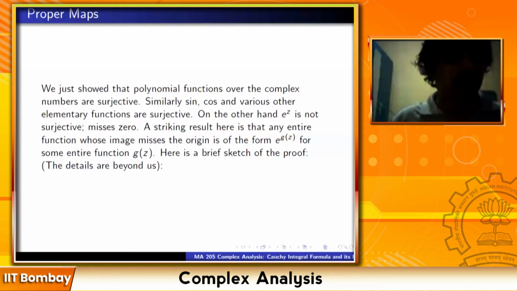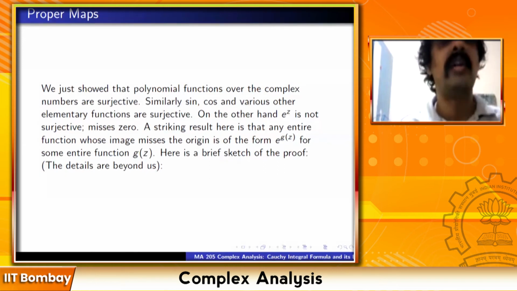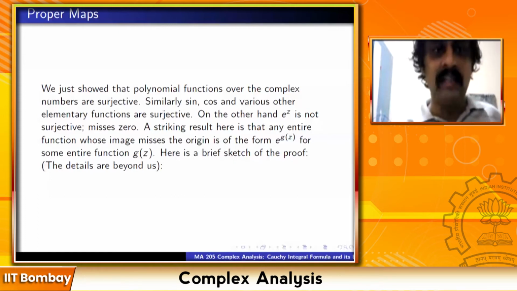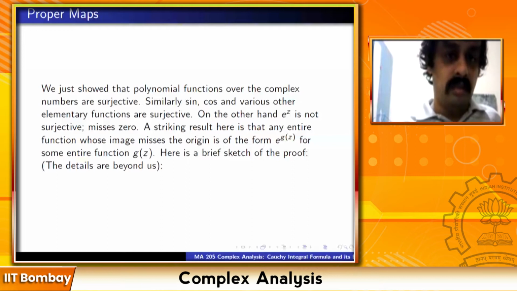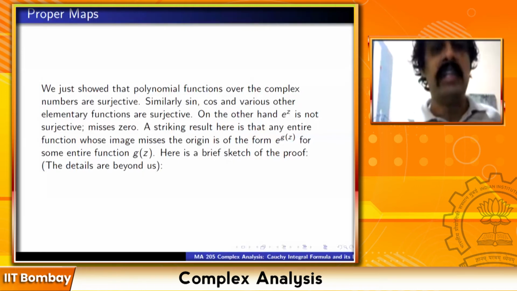On the other hand, e raised to z is not surjective, it misses 0. And a striking result here is that any entire function whose image misses the origin is of the form e raised to g(z) for some entire function g(z). So the exponential function misses the origin, and not only that, anything which misses the origin is of the form e raised to some entire function. g(z) does not necessarily have to be a polynomial. No. If I take any entire function g(z), e raised to g(z) will never attain 0, because it is e raised to something. And conversely, if it never attains the origin, it is of the form e raised to g(z).